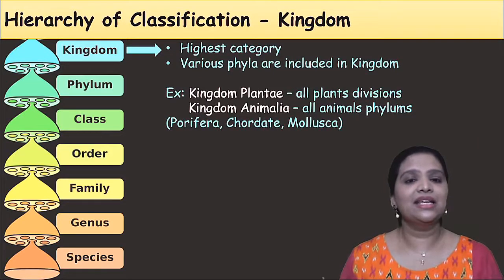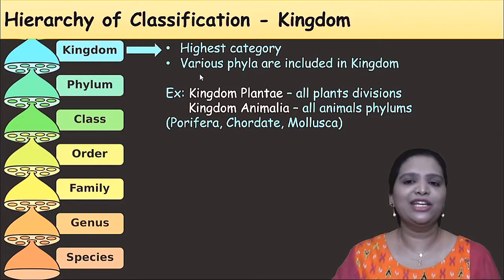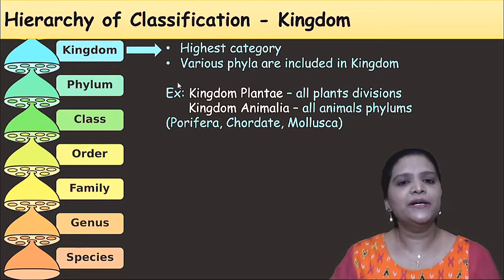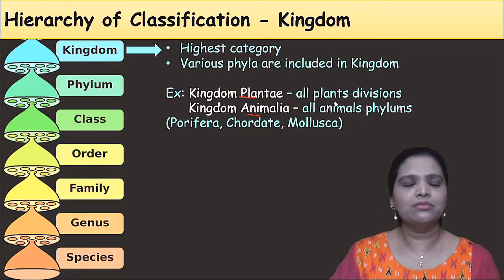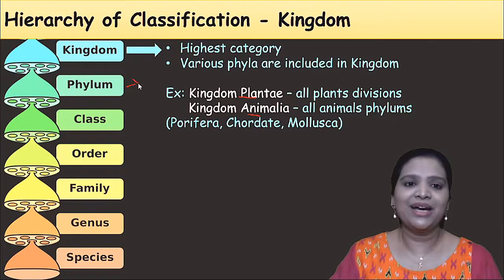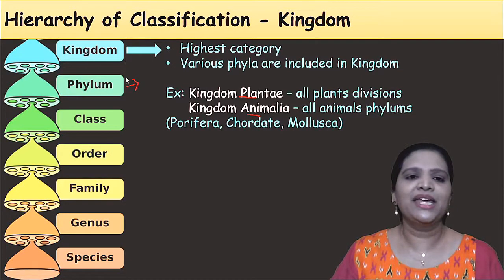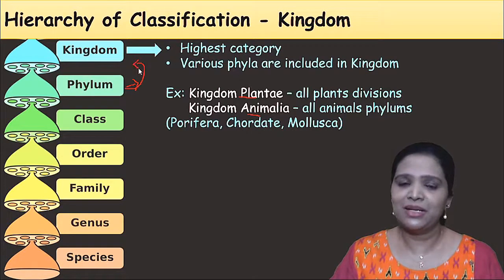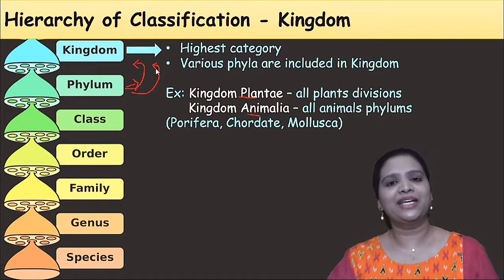And the next highest and the last category is the kingdom. So kingdom means various phyla are included in the kingdom. See here, we have two major kingdoms: plant kingdom and animal kingdom. All the plants are included in the plant kingdom. All the animals are included in the animal kingdom. Here, if it is an animal, we say phylum. But if it is a plant, we say it is a division. So kingdom contains a group of phyla in the case of animals, and a group of divisions in the case of the plant kingdom. Understand?